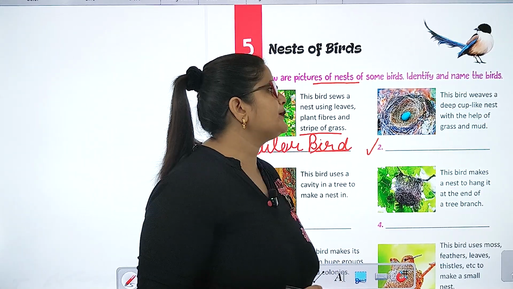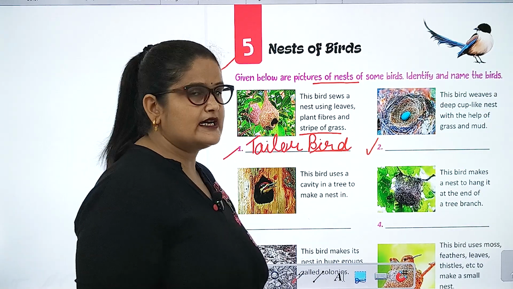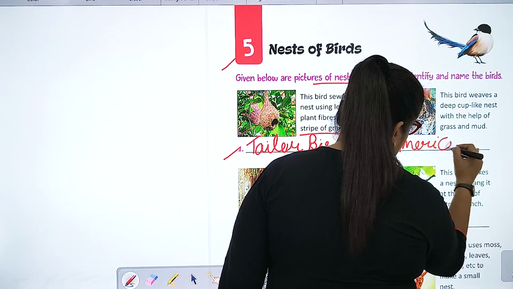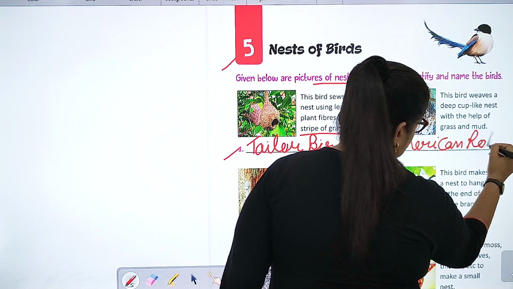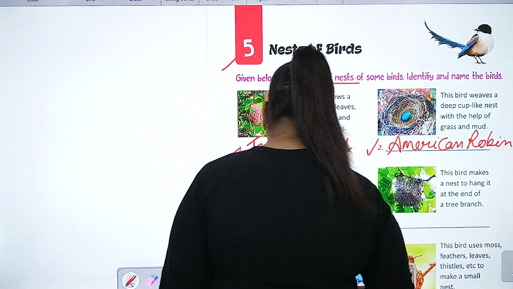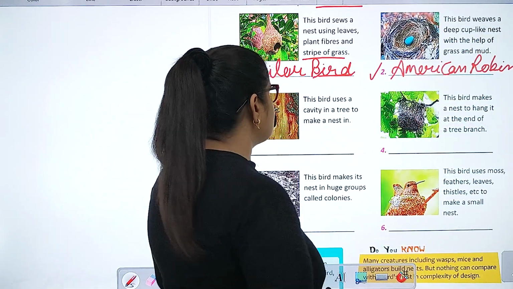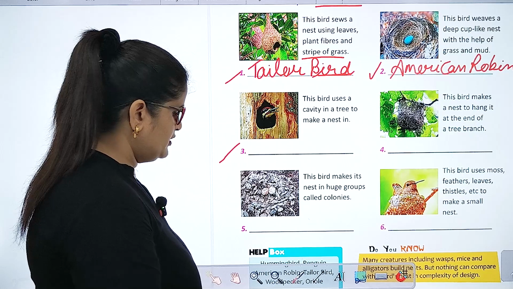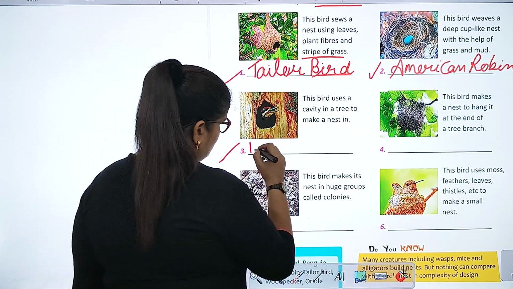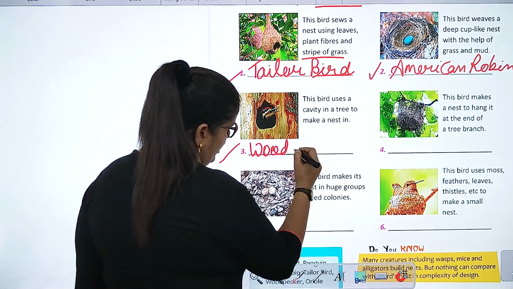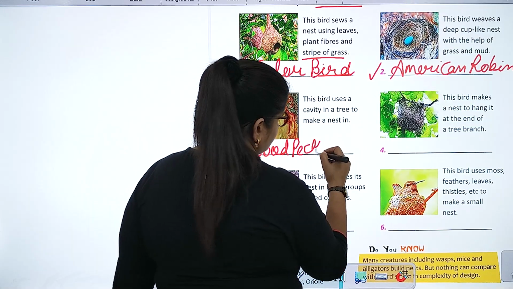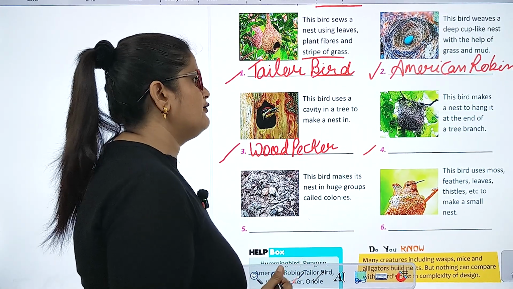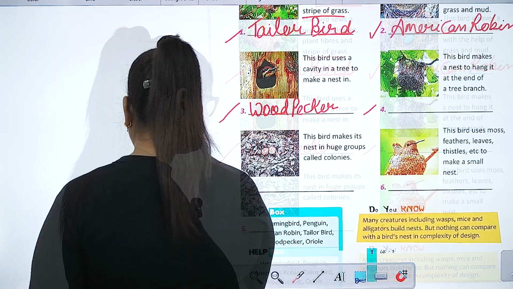This bird weaves a deep cup-like nest with the help of grass. American robin. This bird uses a cavity in a tree to make a nest. Number 3. Woodpecker. This bird makes a nest to hang at the end of a tree branch. Oriole.